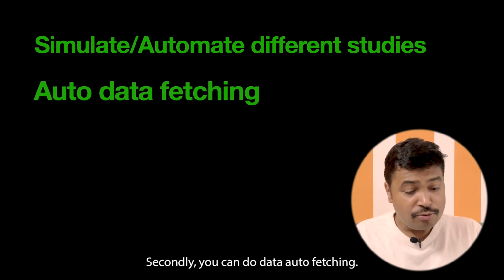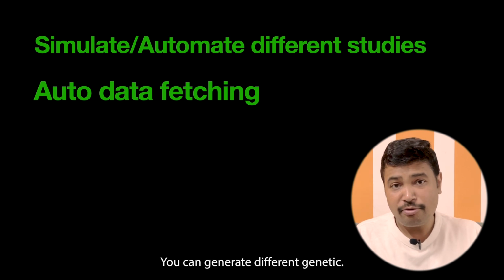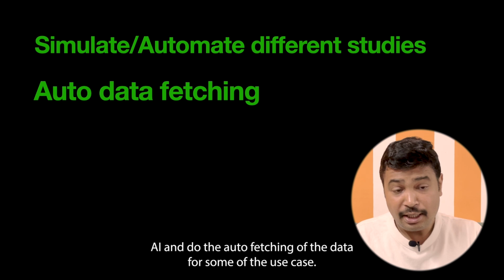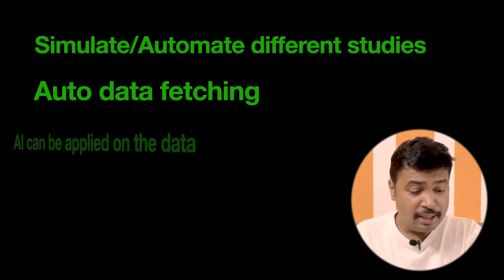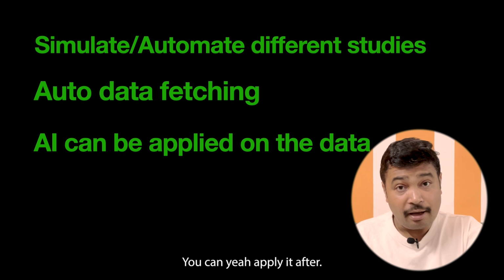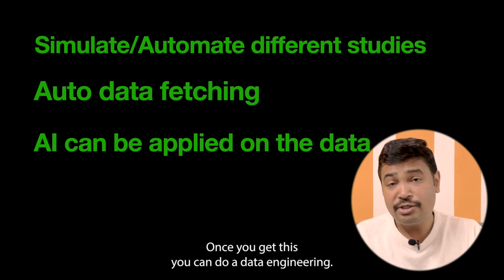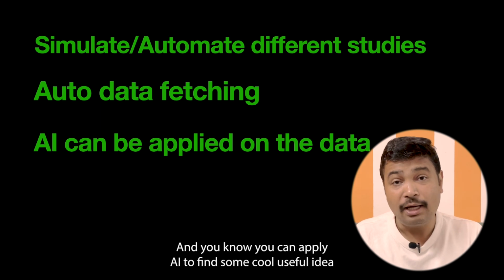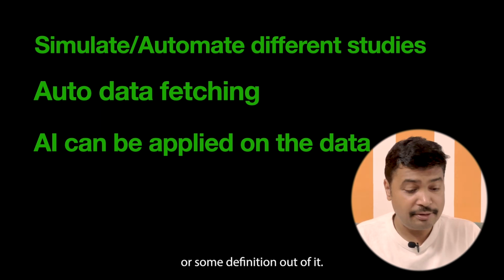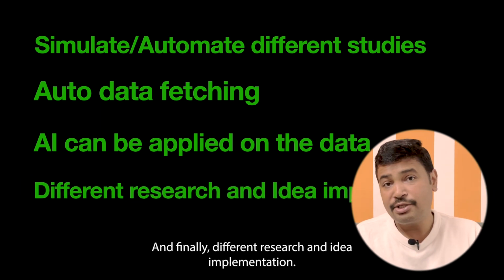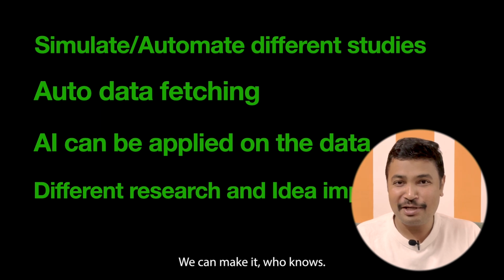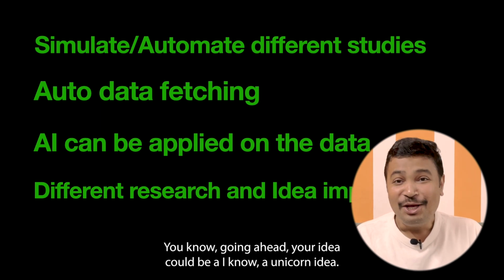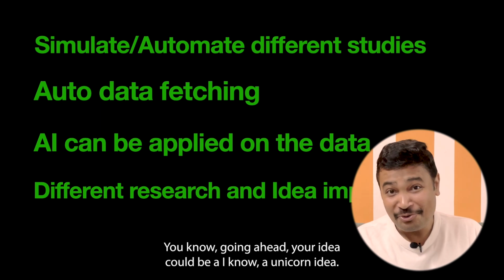Second, you can do data auto-fetching. You can implement agentic AI and do the auto-fetching of data for some use cases. Once you get the data, you can do data engineering and apply AI to find some useful idea or definition out of it. And finally, different research and idea implementation we can make. Who knows, going ahead your idea could be a unicorn idea.